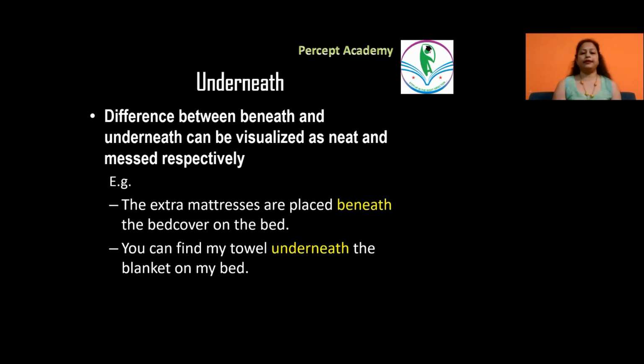The next is underneath. Now, the difference between beneath and underneath can be visualized as neat and messed up respectively.